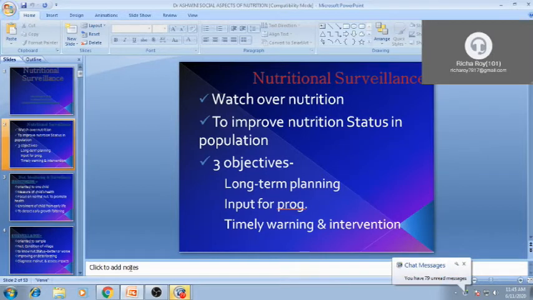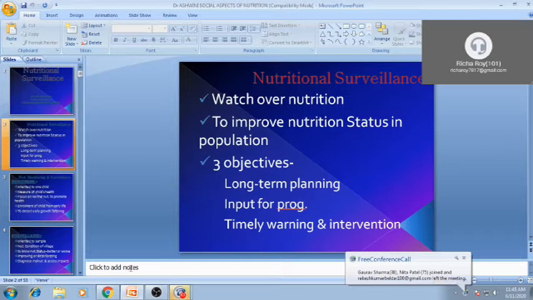After that, we can generalize whatever our outcome is, that this much of the area, for example, malnutrition is present in 40% of under 5 children. So on the basis of the result of this survey, we can label any area as malnourished, or endemic for iodine deficiency disorder or malnutrition.